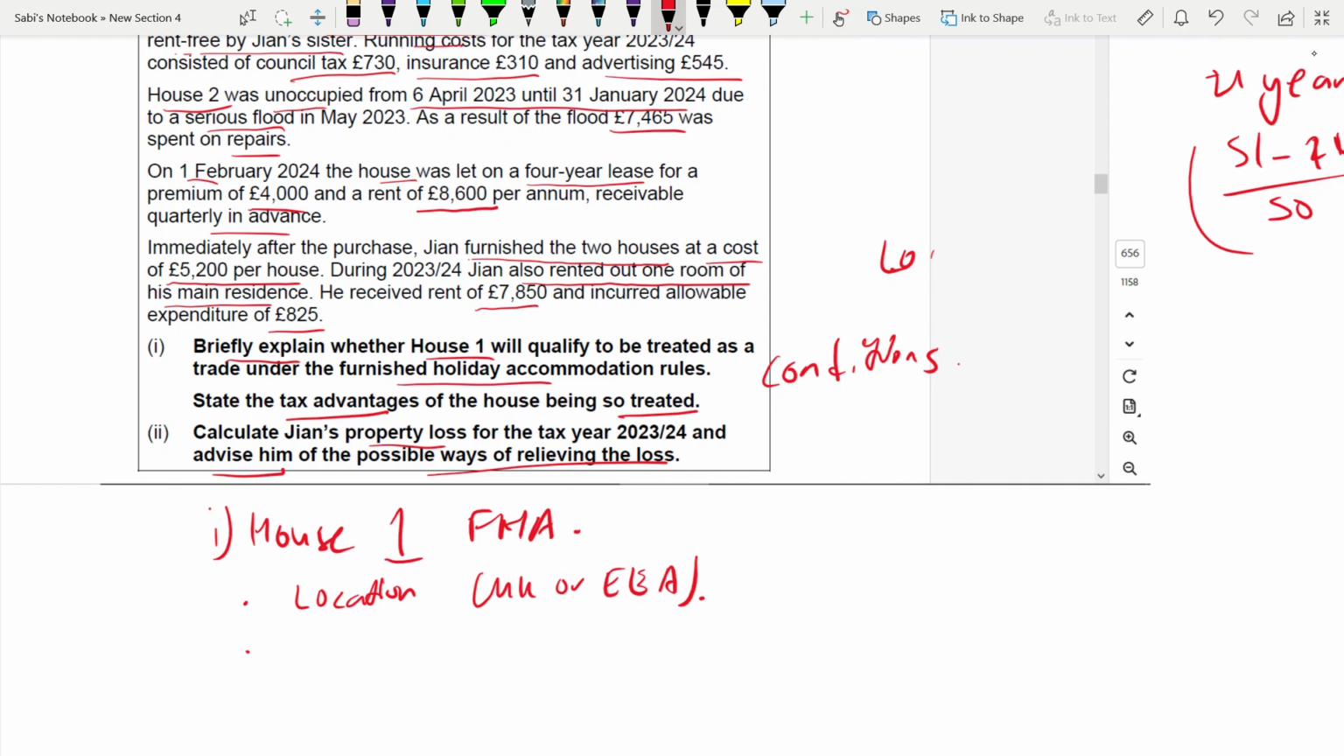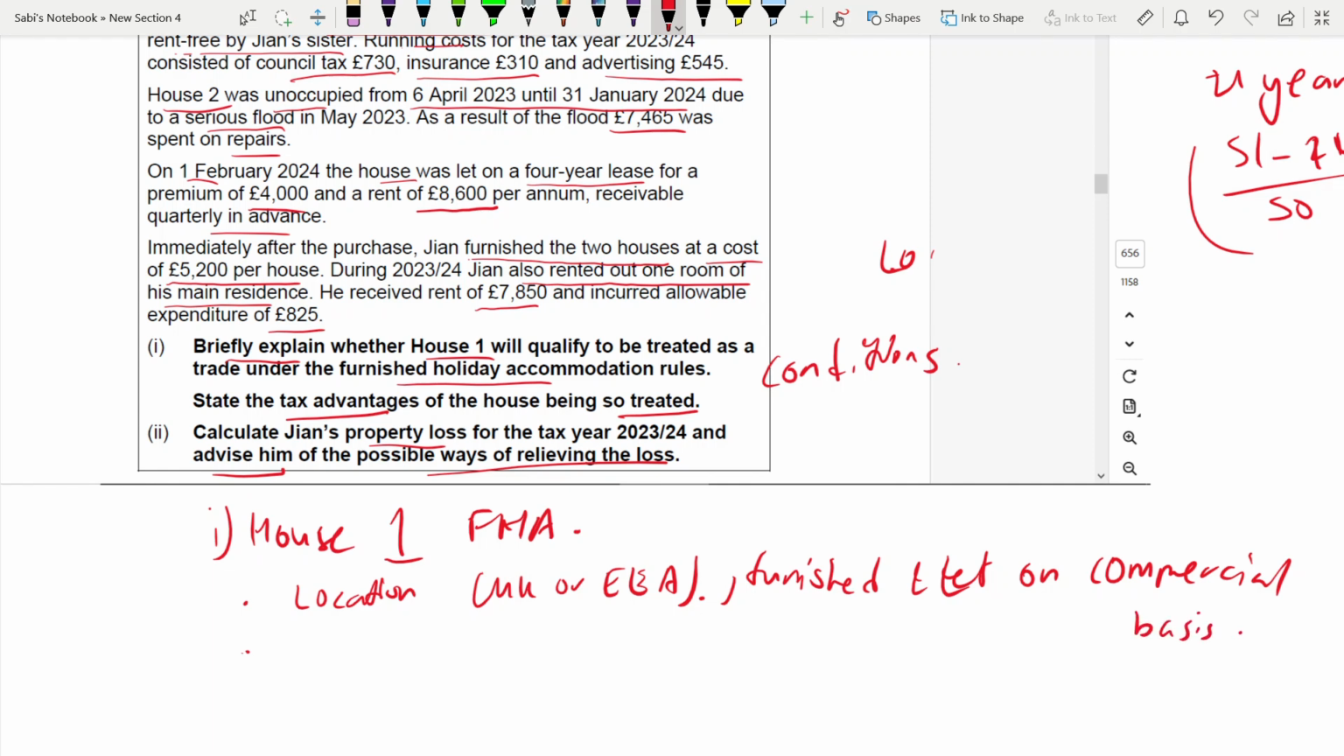And it is furnished. Where the question does not say whether it is situated in the UK or elsewhere, see, if it is overseas, they will tell you the country. If it's UK, sometimes they might say it's UK, sometimes they are silent. If they are silent, assume it's UK. Okay. Furnished and it is let on a commercial basis. All these conditions are satisfied.